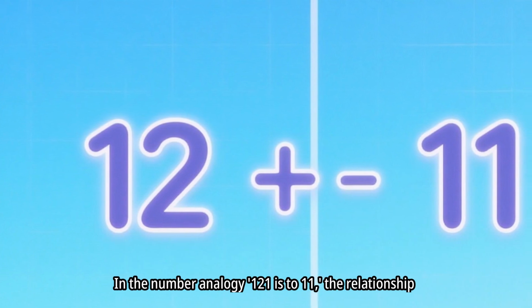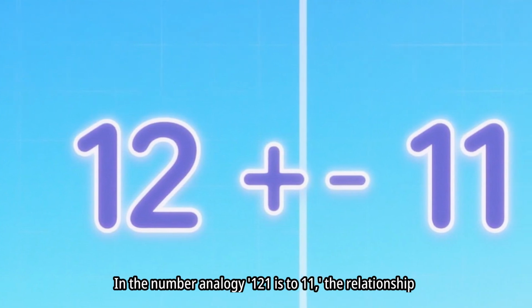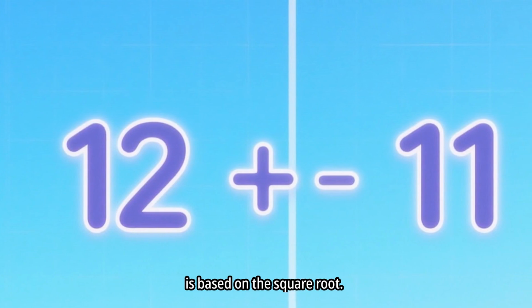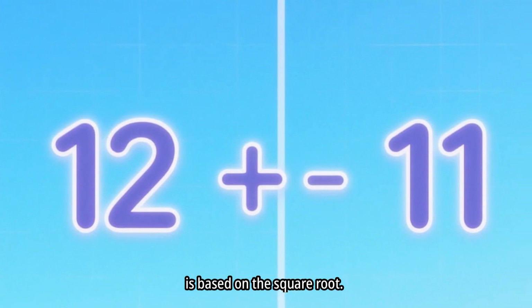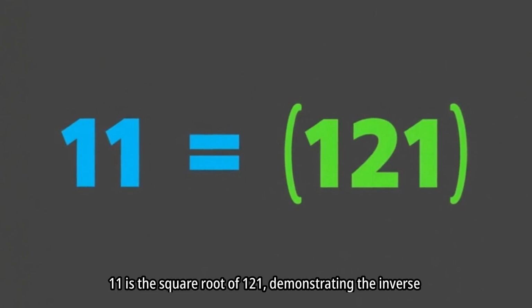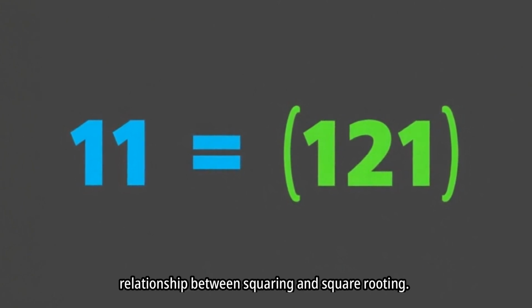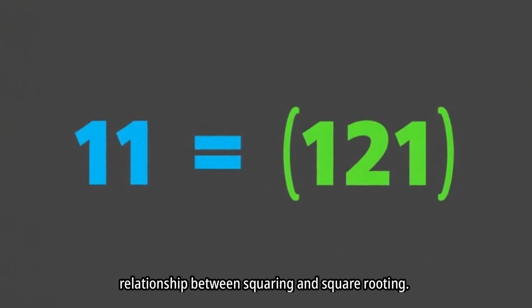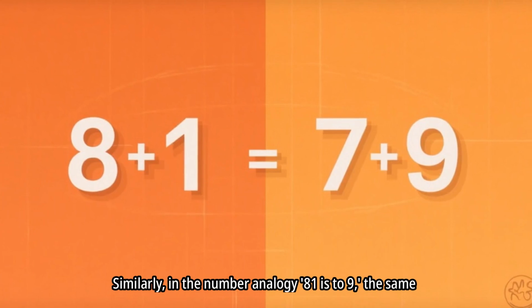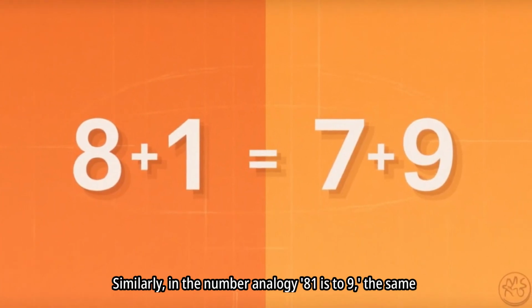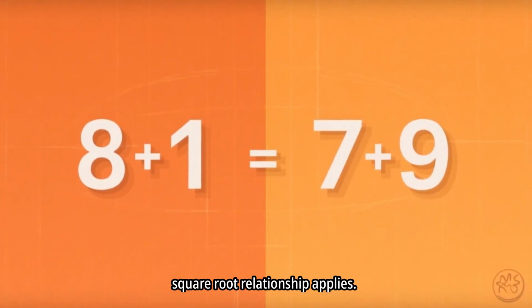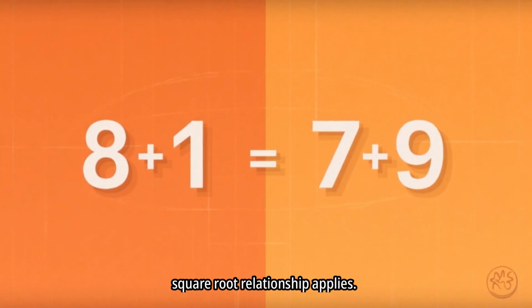In the number analogy, 121 is to 11. The relationship is based on the square root. 11 is the square root of 121, demonstrating the inverse relationship between squaring and square rooting. Similarly, in the number analogy, 81 is to 9. The same square root relationship applies.